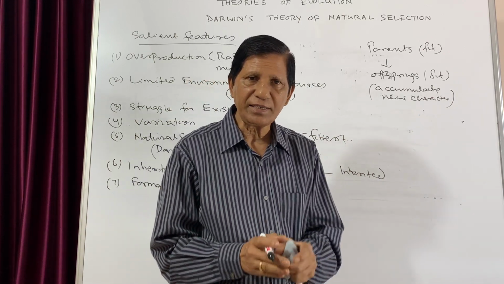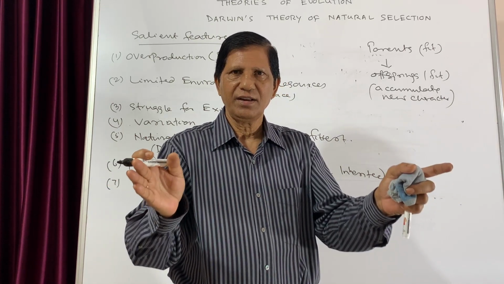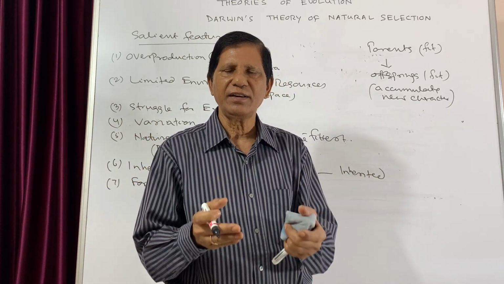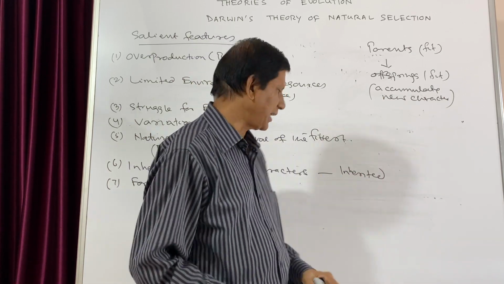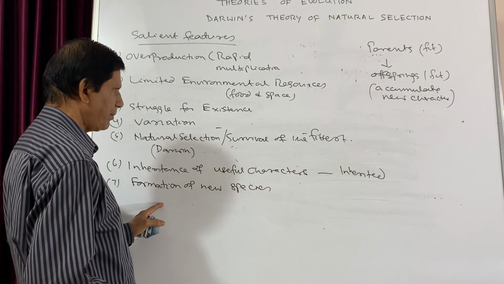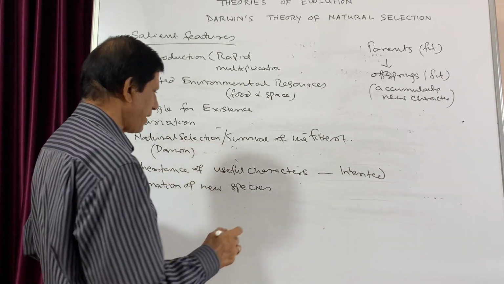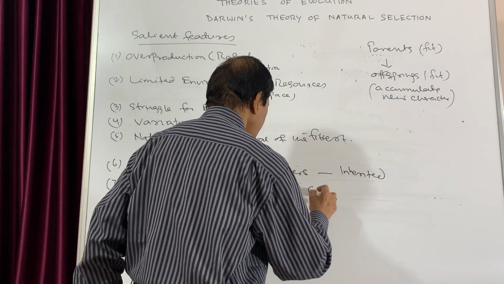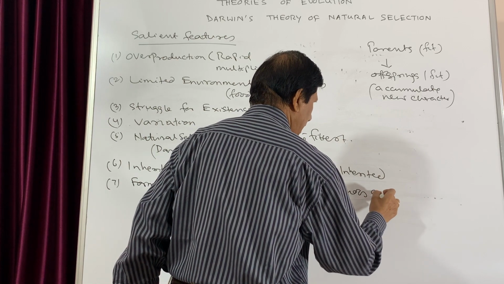And ultimately the variations will be so huge, so great, that we can tell a new species is born. That is the main point, the formation of a new species. And new species thus arise by continuous and gradual